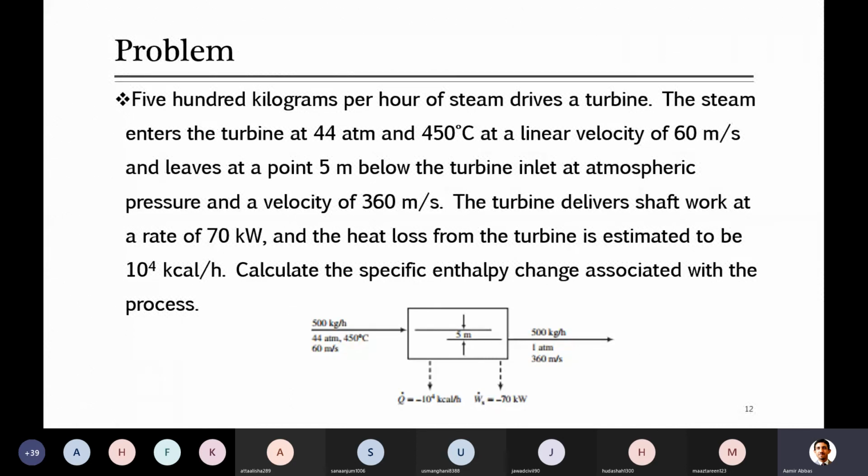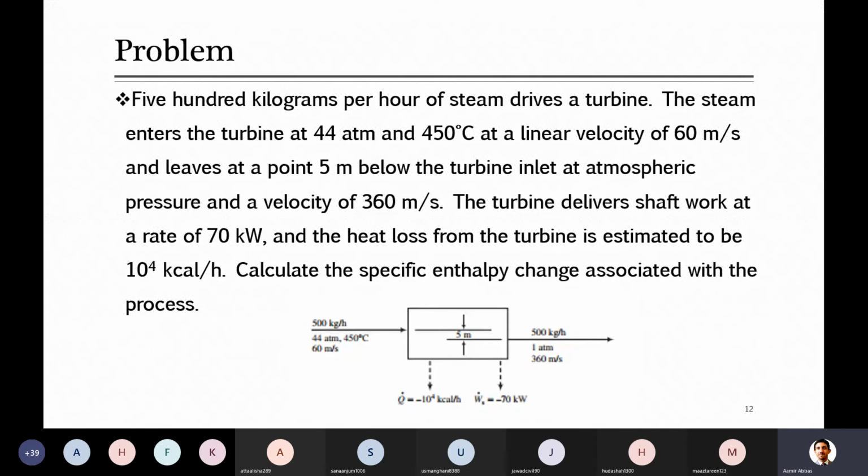The steam enters the turbine at 44 atm and 450 degrees centigrade at a linear velocity of 60 meters per second.